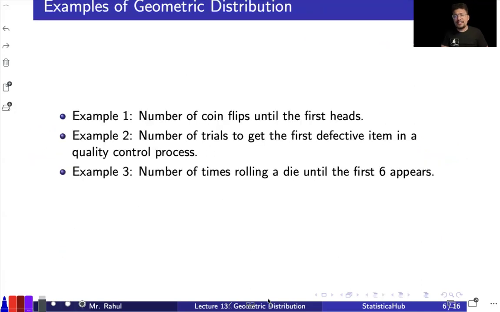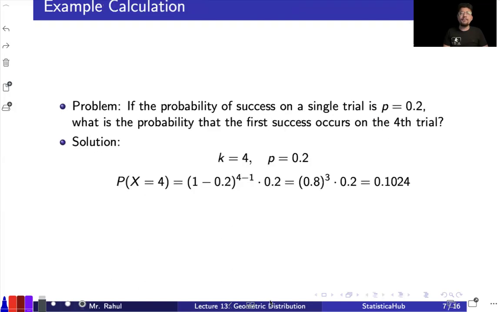Okay. Then we are having certain examples. So you can go for number of coin flips until you are getting the first head. Okay. That means to say you are going to flip the coin again and again. Once you get the head, you are like, okay, done. The second example, number of trials to get the first defective item in a quality control process. Okay. So that is the number of trials that you may be requiring to get the first defective item. Like you may not be getting any defective item, but you just keep on trying until you get the defective item. Okay. Example number 3, number of times rolling a die until the 6 appears. Again, a similar example. Okay.